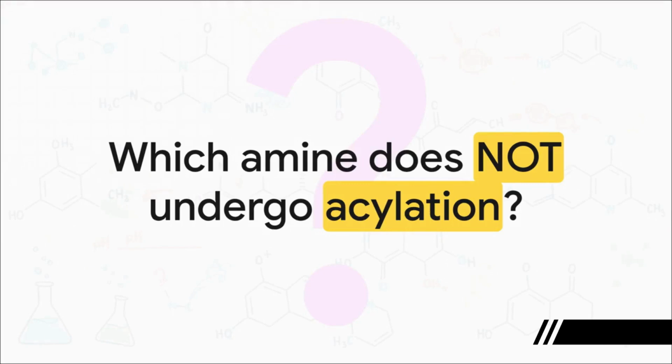First question for you. Which of these amines will not undergo acylation? We've got a primary, a secondary, and a tertiary amine listed here. What was the one golden rule for acylation? Go ahead and pause the explainer now. Okay, did you get it? The correct answer is C, the tertiary amine. Why? Because acylation absolutely has to have a hydrogen atom on the nitrogen to react. The tertiary amine has all its hydrogens replaced by methyl groups, so no reaction.